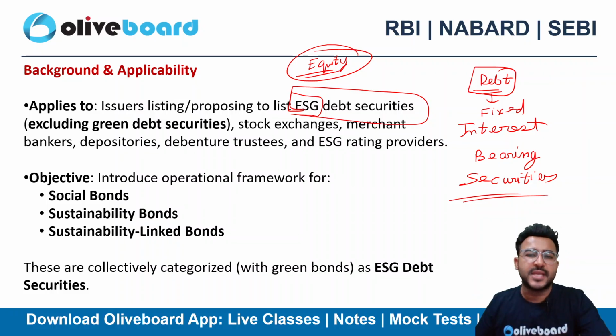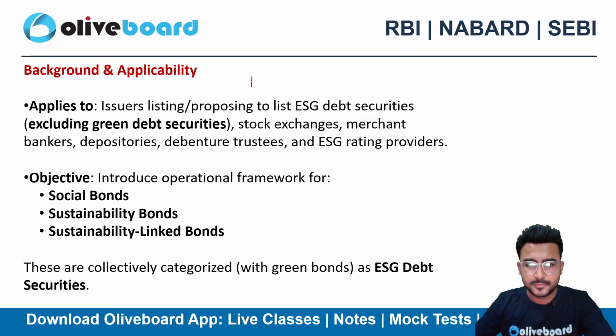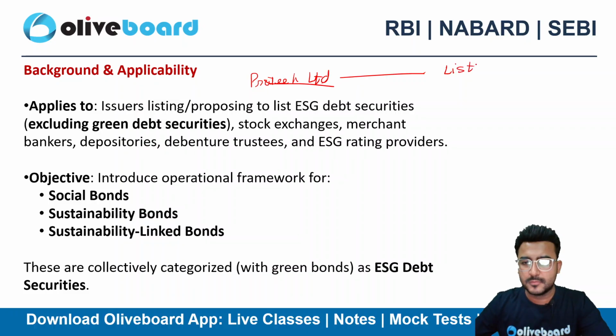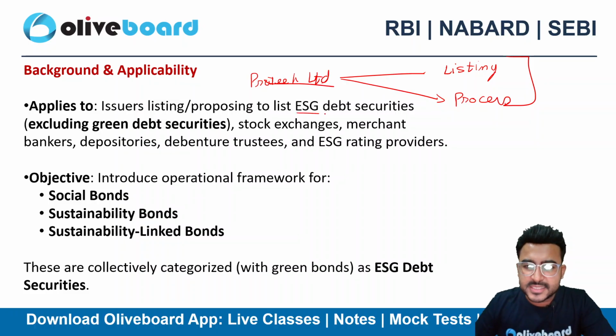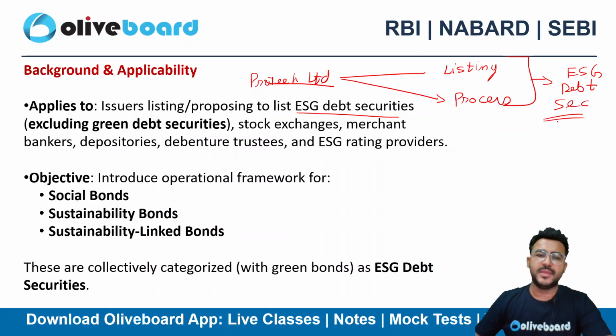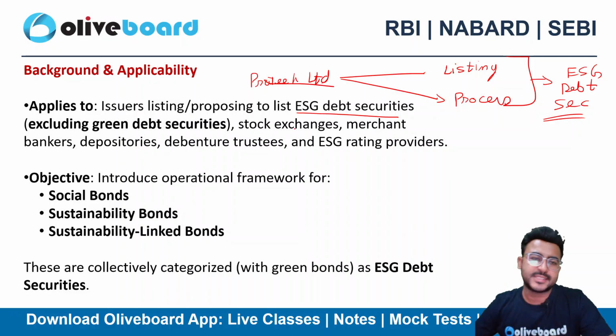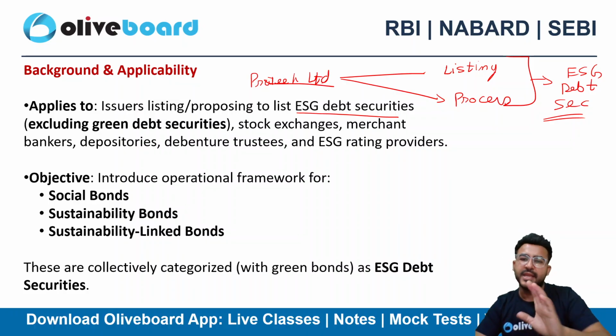So if a company is issuing ESG debt securities, let's suppose a company, Pratik Limited, that's my company, is either listing or is in the process of listing ESG debt securities, or is just proposing the listing of ESG debt securities, then definitely I need to apply this particular circular.